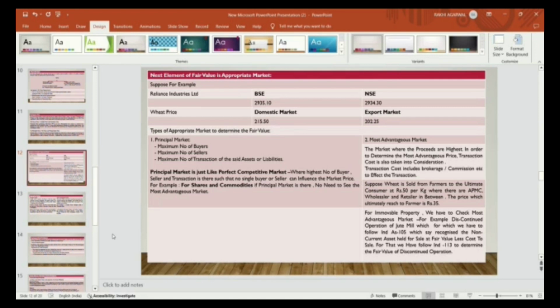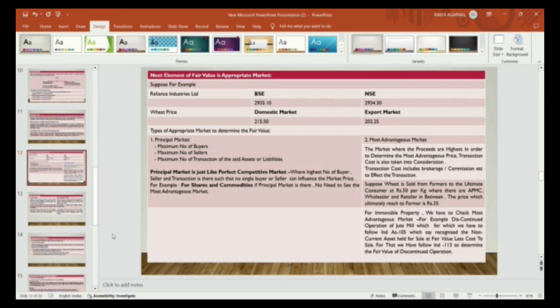You will go for the most advantageous market when you will not find the principal market. Take the example of an immovable property, where a factory is there, a jute mill is there, that is a discontinued factory, for which your company has followed Ind AS 105 and non-current asset held for sale as per Ind AS 105.